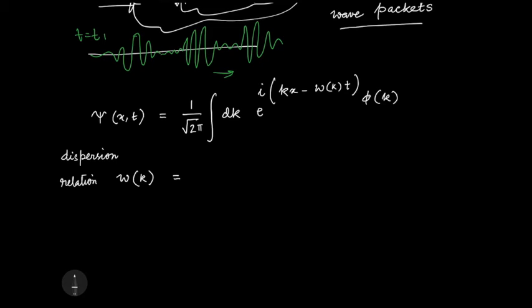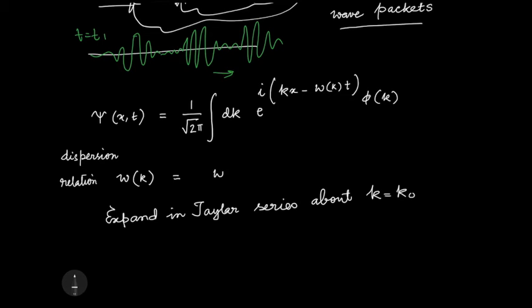Let us assume that I expand omega as a function of k in a Taylor series about k equals k0.